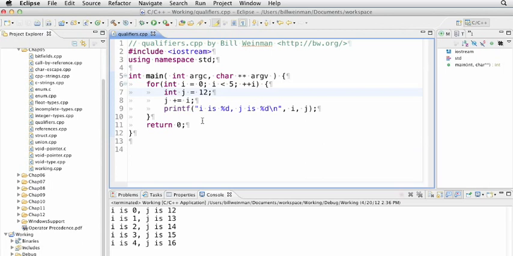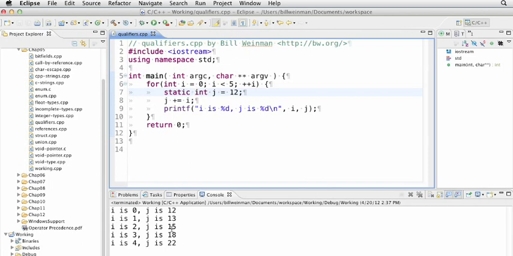Now, if I put the static qualifier here, now j is no longer an automatic variable. It's not stored in disposable automatic memory. It's stored in static memory, and it gets initialized once, but it will continue to accumulate its values. So you'll see it works very differently here. Now j is 12 plus 0, which is still 12. So here j is 12 plus 1.